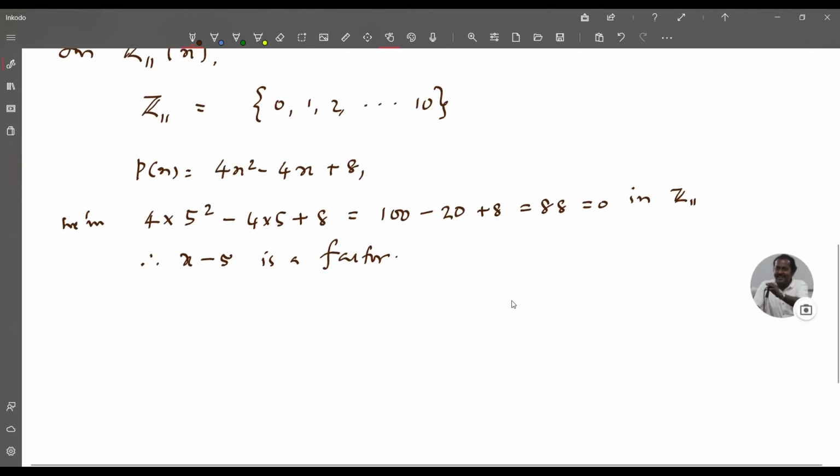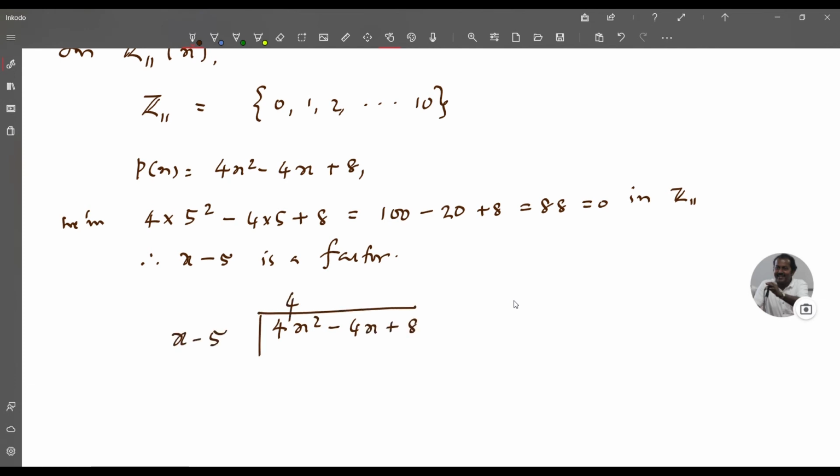Now you divide by x − 5. So you will get 4x² − 4x + 8 divided by x − 5. So this is 4x into x − 5, giving 4x² − 20x. So this is 16x. 16x is actually 5x. Plus 8.